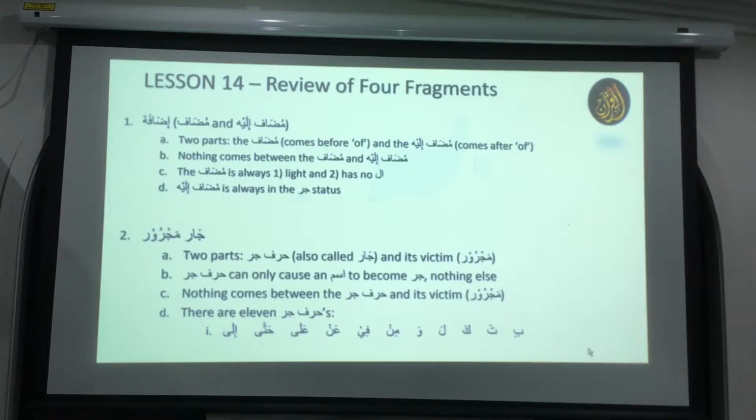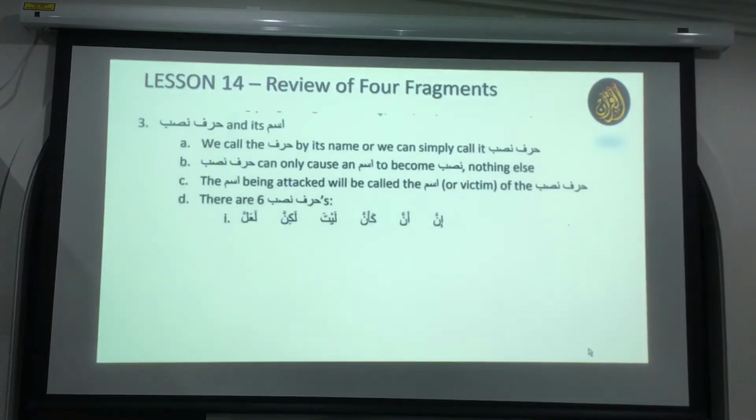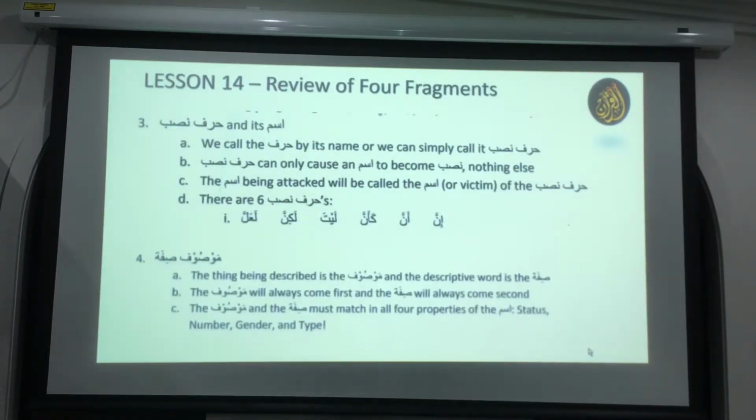So these 2 fragments work when the 2 isms are side by side, or a harf is making one ism, so right side by side. Okay, there's nothing in between them. These next 2 fragments could be next to each other, or could have something in between them, which is harf of nasab. Okay, and these are inna, anna, ka'anna, laita, lakinna, la'alla, and also the mawsuf and sifa that defines another, like an adjective, like the red pen, or the beautiful house. All these things that we learn, mawsuf, sifa, there could be something in between them, but the 4 properties must match between the mawsuf and the sifa. So both of the 4 properties must match, inshallah ta'ala.